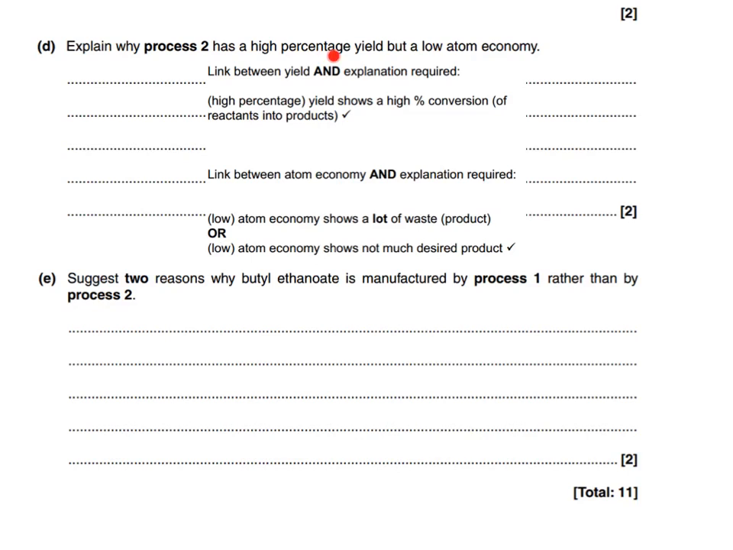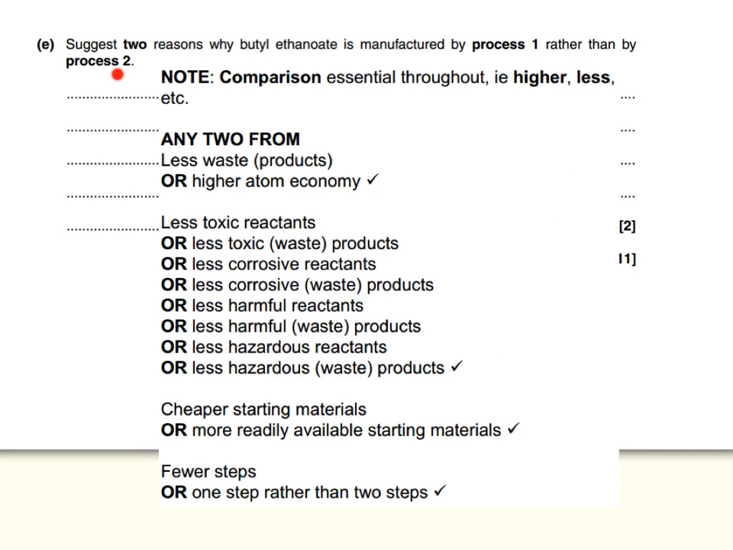The explanation for the percentage yield: any 2 points from these particular points would give an acceptable answer. Similar situation when it comes to 2 reasons for the butyl ethanoate is produced by process 1 rather than process 2. Any 2 points from the list here would have been an acceptable answer.